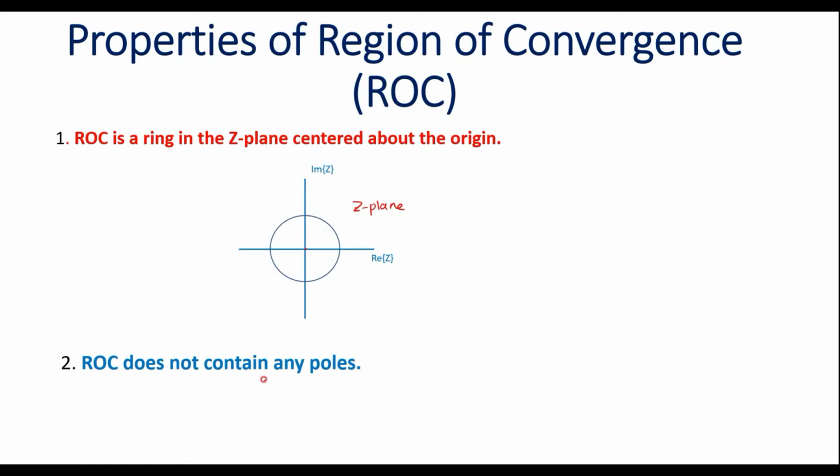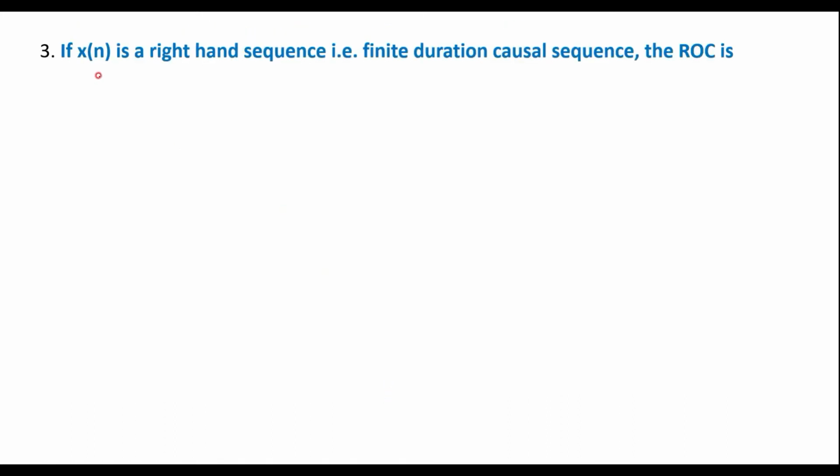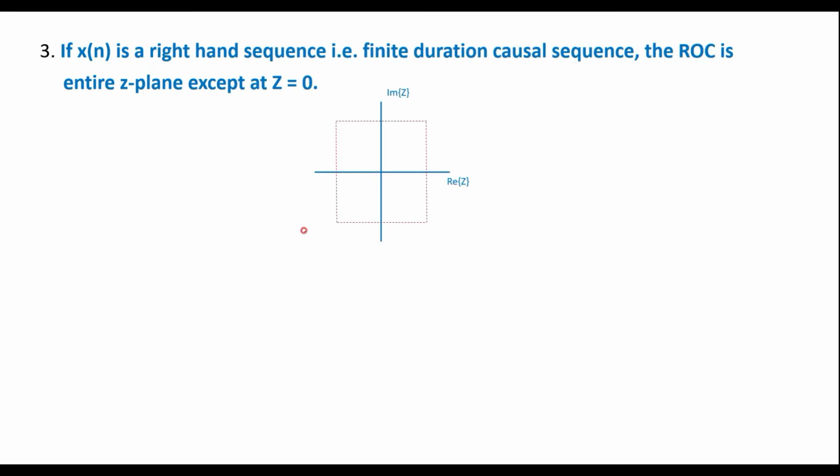ROC does not contain any poles. If x of n is a right hand sequence, that is finite duration causal sequence, the ROC is entire Z plane except at Z equal to 0. That is, suppose the sequence is positive sequence, also known as finite duration causal sequence or right-handed sequence, then ROC is the entire Z plane.